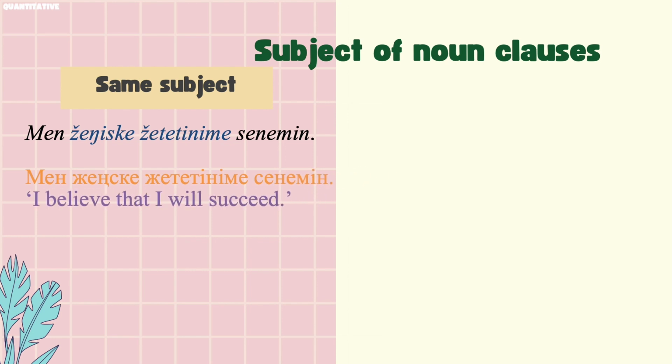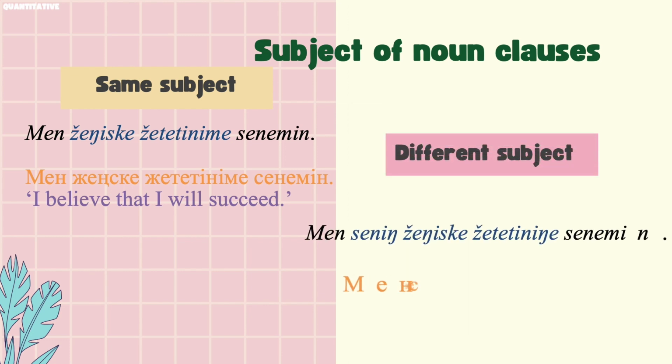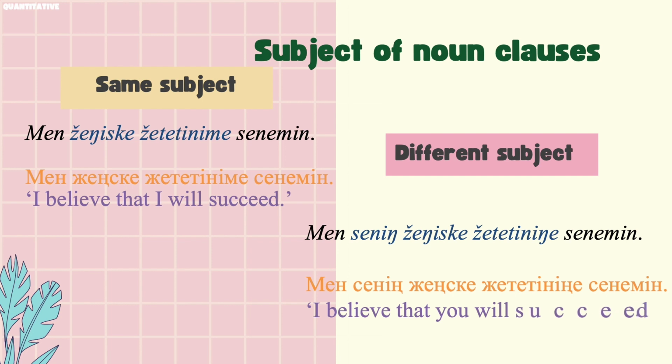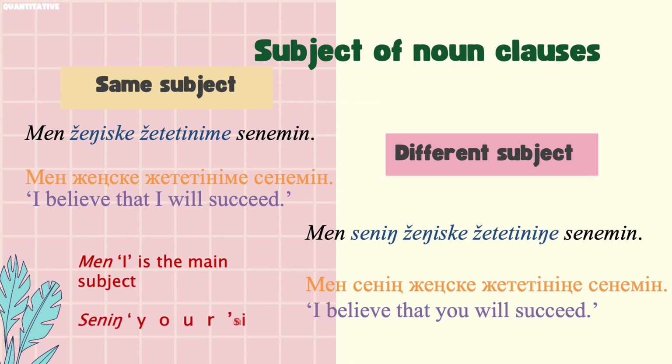In this sentence, the main clause мен сенемін, I believe, and the noun clause жеңіске жететініме, that I will succeed, share the same subject мен, I. However, if you say мен сенің жеңіске жететініңе сенемін, I believe that you will succeed, the main clause мен сенемін, I believe, has its own subject мен, I, and the noun clause сенің жеңіске жететініңе, that you will succeed, has its own subject сенің, you, that is in the genitive case. Notice the different possessive ending in жететініме and жететініңе.